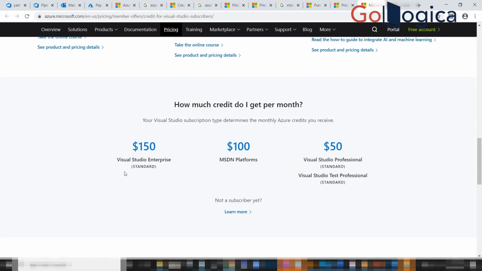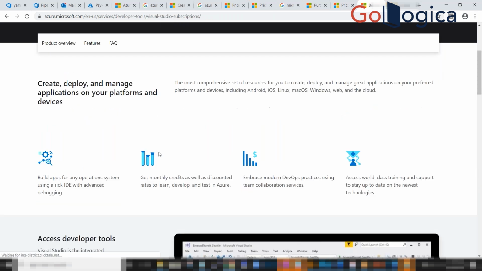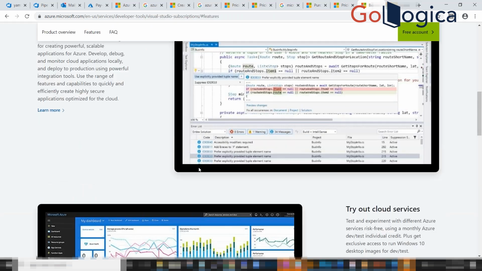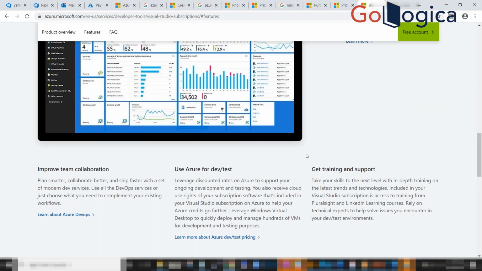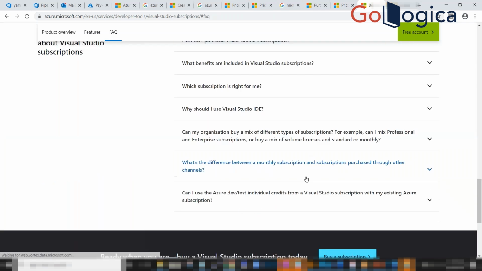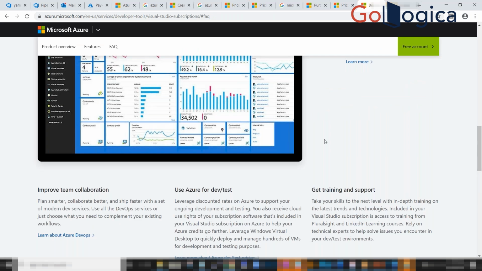See, complete detail is there. If you click on this learn more, it takes you to the complete page. What things are there, and what you can do with those features or plans.